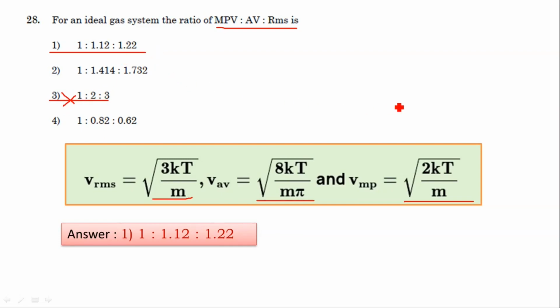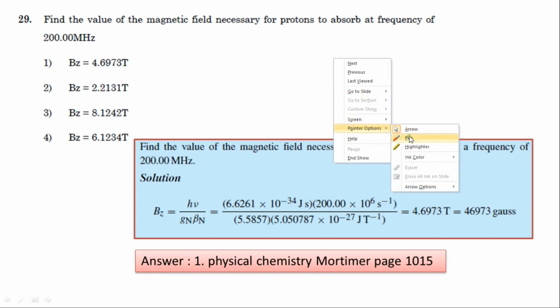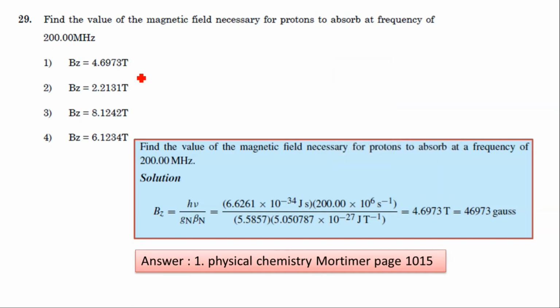Next question, 29. Find the value of magnetic field necessary for protons to observe at a frequency of 200 megahertz. This question was taken from Physical Chemistry by Mortimer, page number 1015.